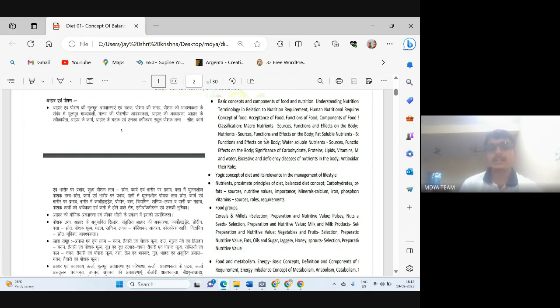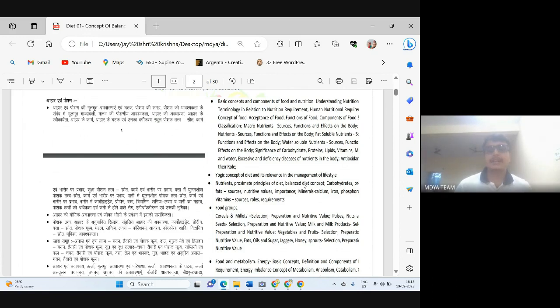So in the first unit, we will have the basic concept and components of food and nutrition. In this, we will read about carbohydrate, protein, fat, minerals and vitamins. In the third unit also, you can see the balanced diet concept, carbohydrate, protein, minerals, and vitamins. These are all also in the third unit. So we will cover the first unit and third unit at a single time. We will first start with the balanced diet concept.